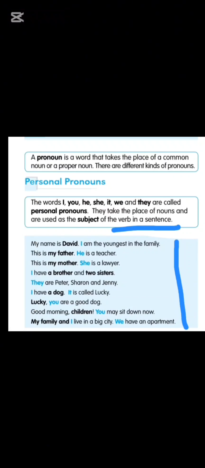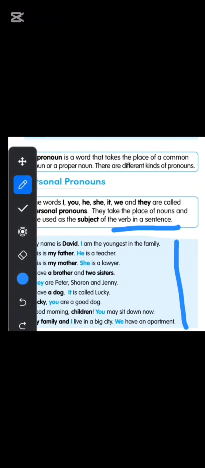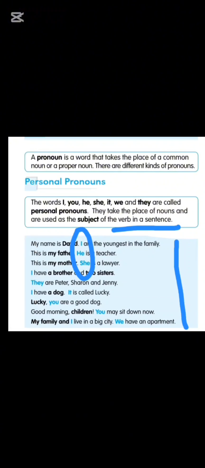Let's start. My name is David. I am the youngest in the family. This is my father. He's a teacher. This is my mother. She's a lawyer. Now, can you see I, he, she, it? These are all personal pronouns. Okay. So, these are the few more examples which we are going to study.